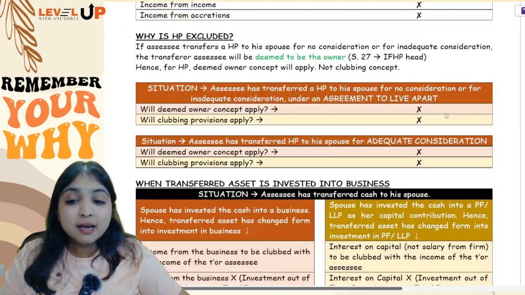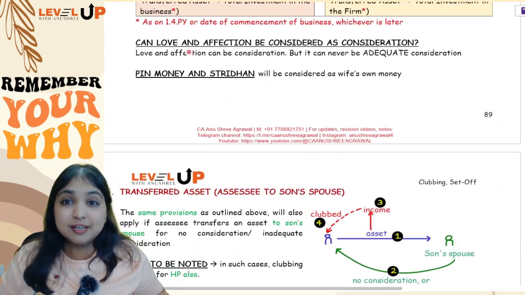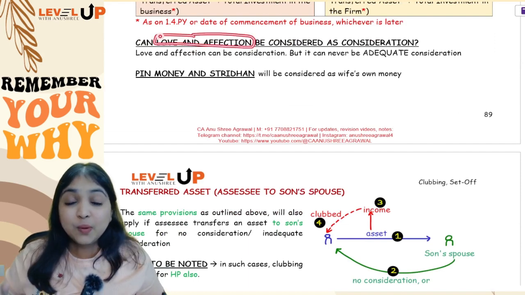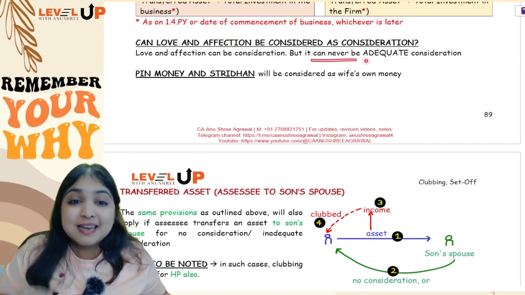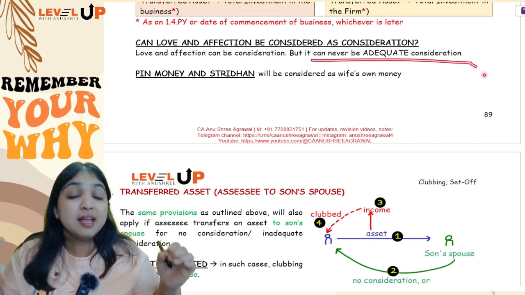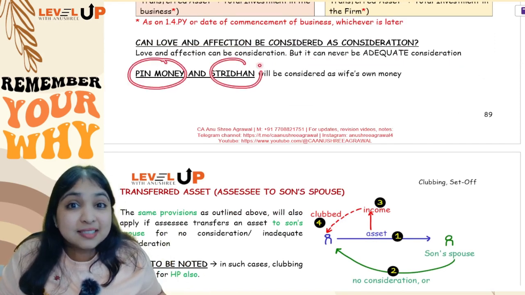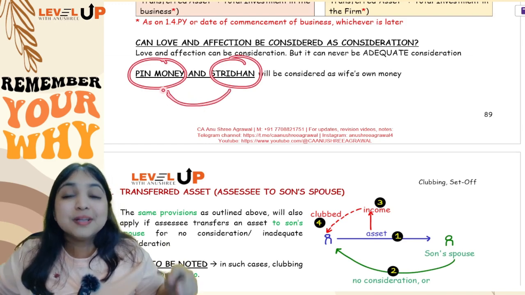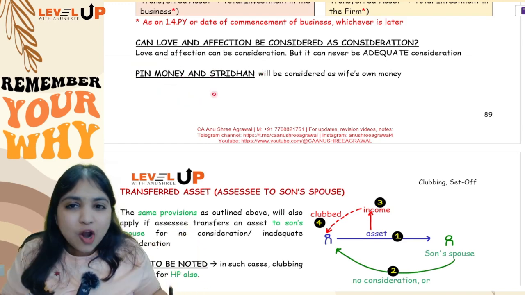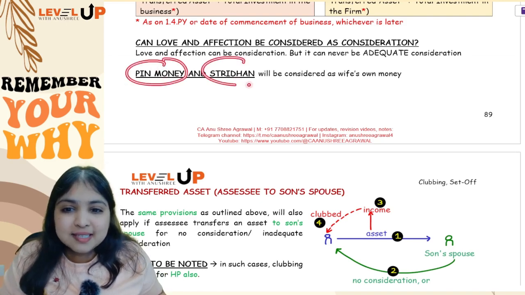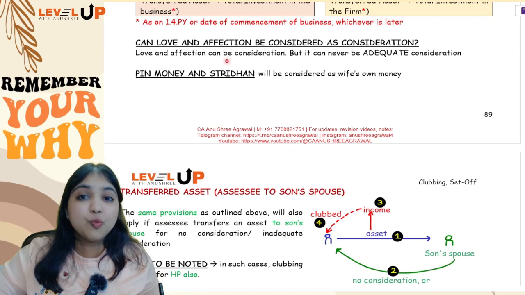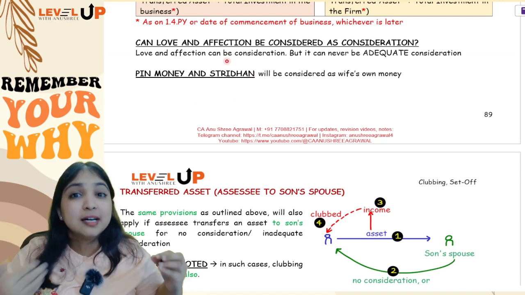Okay, then listen to one last point over here. Can love and affection be adequate consideration? See, love and affection can be consideration, but it can never be adequate consideration. And lastly, pin money and stridhan, these are the woman's own money. You cannot consider this as transferred asset ever. Pin money and stridhan will always be considered as the woman's own money. It's as if it is her own wealth.